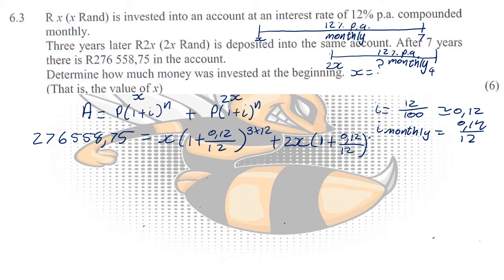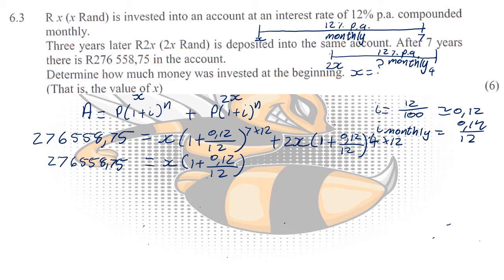So that would give me 4 times 12. So 1 plus 0.12 over 12, to the power of, no, this would not be a 3, this should be a 7 because it was invested for a total of 7 years.